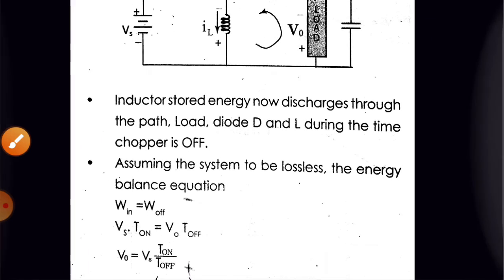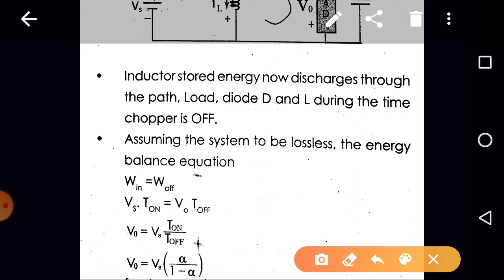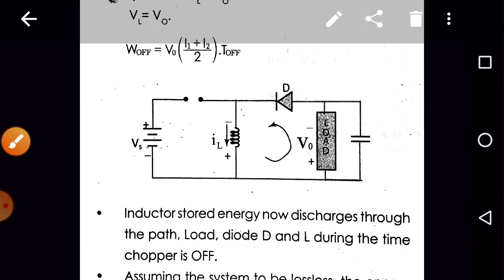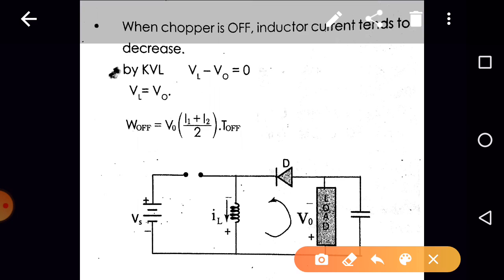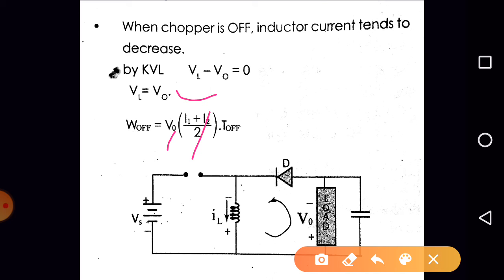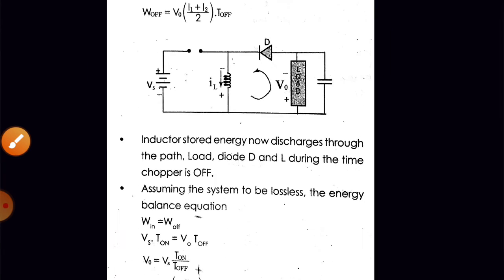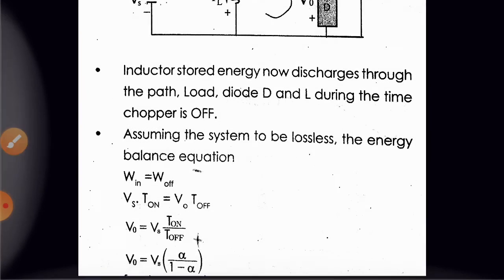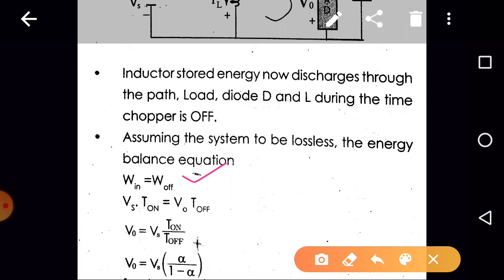Next, can we find the energy released by the inductor? Yes, the voltage VL is equal to V0, and W off is equal to V0 into (I1 plus I2)/2 into T off. But both these energies should be equal, so W in should be equal to W out. So Vs into T on, that is W in, is equal to V0 into T off, because (I1 plus I2)/2 on both sides gets cancelled out. So V0 is equal to Vs into T on upon T off.